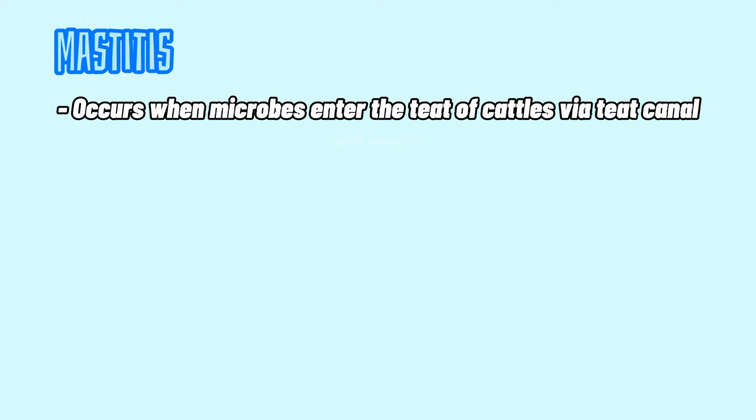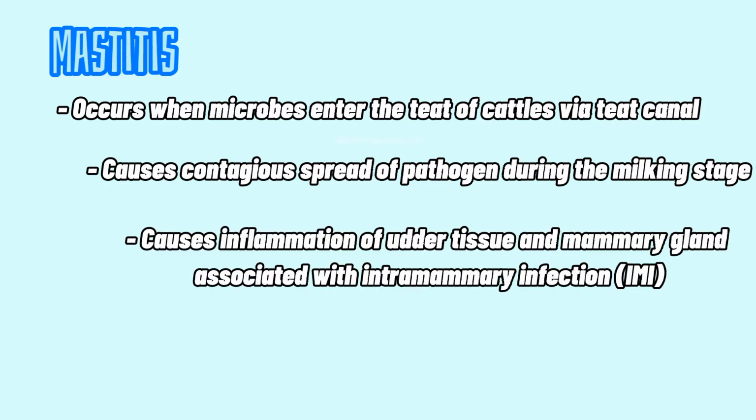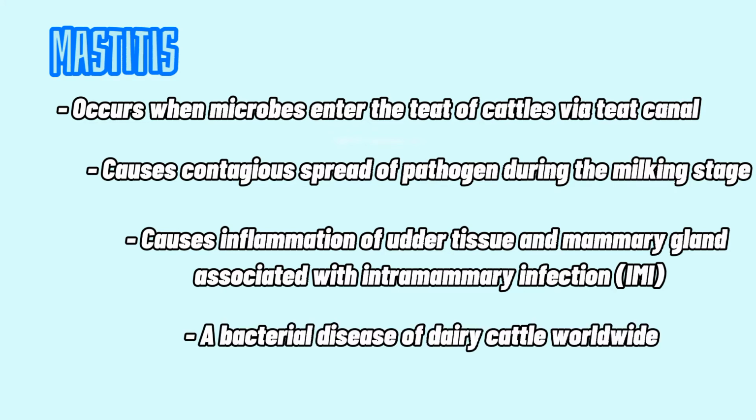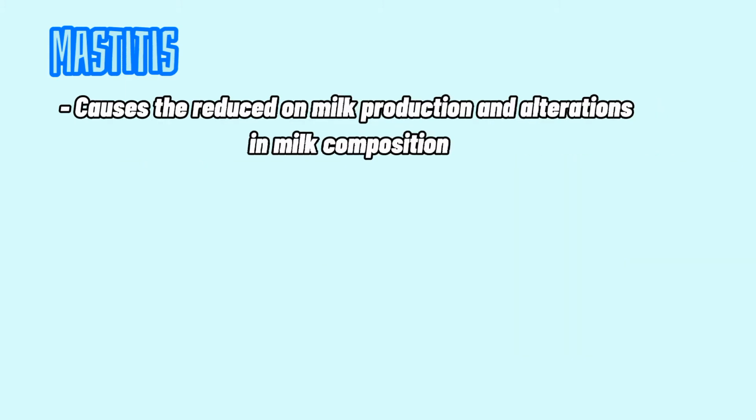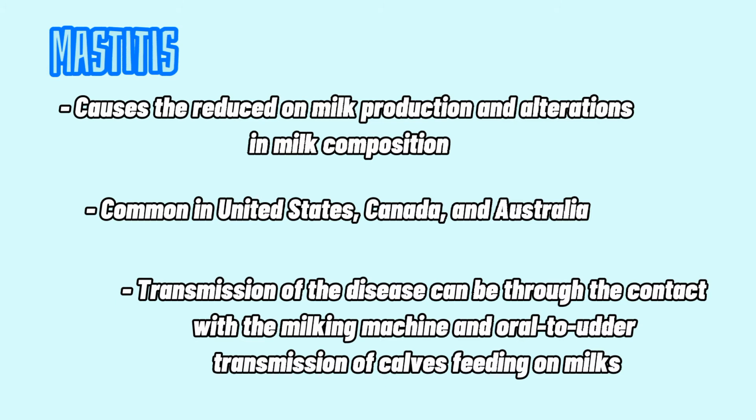Mastitis. This disease occurs when microbes enter the teat of cattle via teat canal and causes contagious spread of pathogen during the milking stage. This disease also causes inflammation of other tissues and mammary gland, and it is a bacterial disease on dairy cattle worldwide. It also causes the reduction in milk production and alterations in milk composition which are common in US, Canada, and Australia.